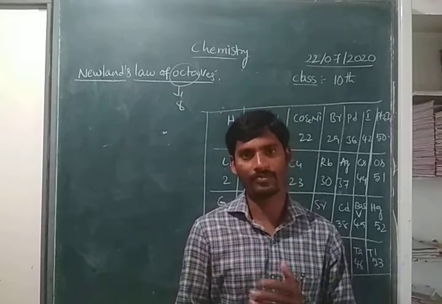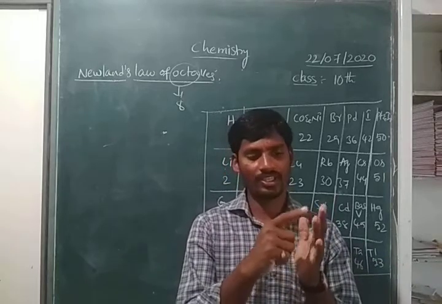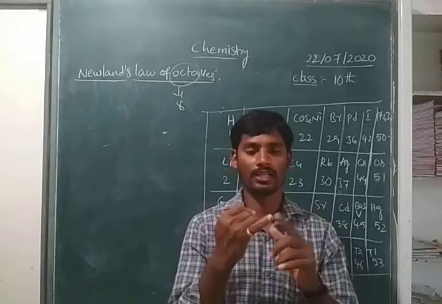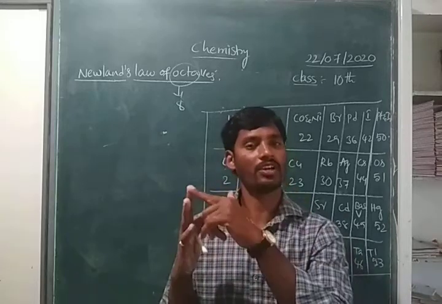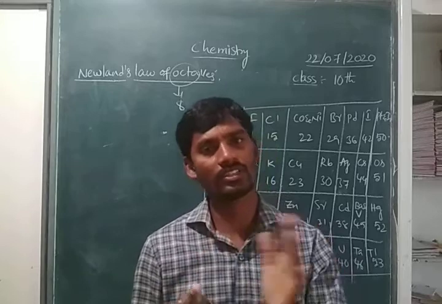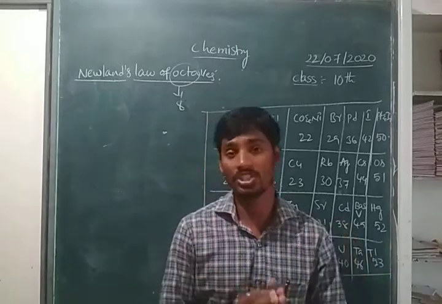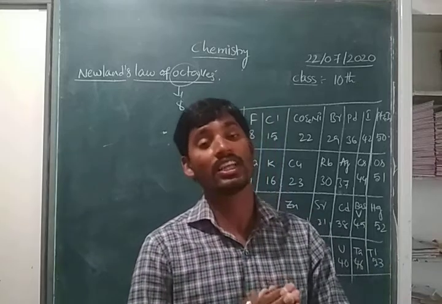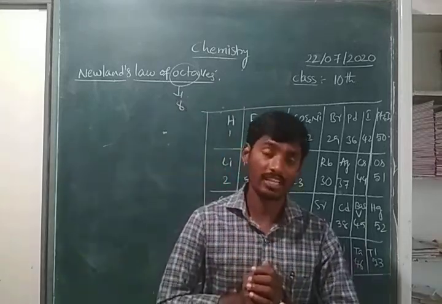Again sa. That means it is repeated. Sa, re, ga, ma, pa, da, ni, sa. First one sa, 8th one sa. That means it is repeated again. Based on our Indian musical notes, he considered 8 elements as a group.